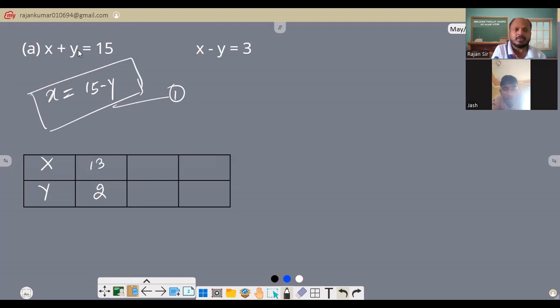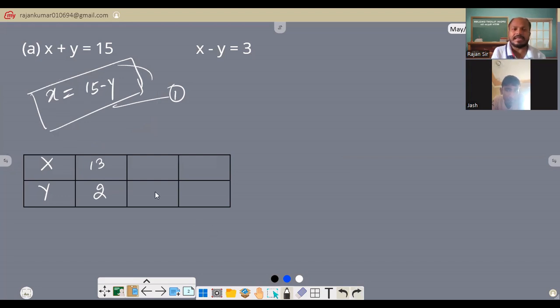See, x plus y equals 15 we have, right? So there are many solutions. You can take 1 plus 14 equals 15. You can take 2 plus 13 equals 15, right? So there are two numbers, and when you add them, that will equal 15. Understood? So this is the equation, and I can put any values over here for y, negative or even positive, to get the x.